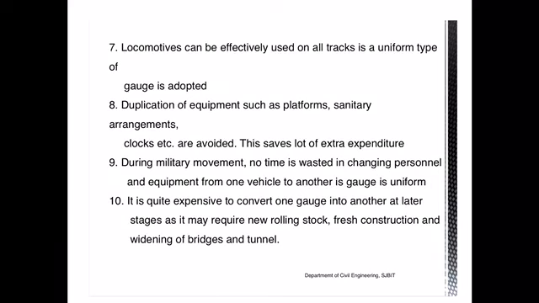And also it is quite expensive when you want to change from meter gauge to broad gauge in the future. If you want to increase the gauge width, the cost required is very expensive. As in the case of roads, you cannot just keep on adding one lane next to each other. The entire track section has to be constructed newly, so the cost of upgrading to a higher gauge width is very expensive in the future stages.